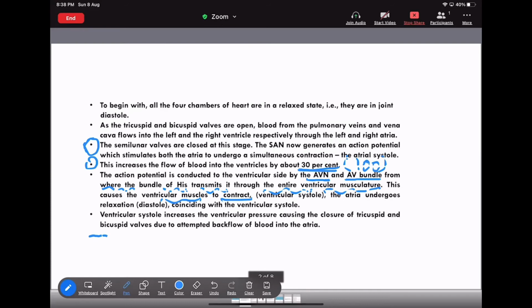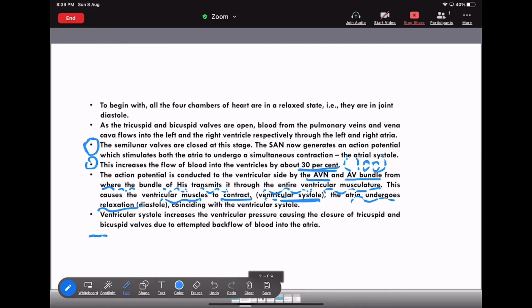Because of this, there will be contraction of the ventricle, and that is nothing but the ventricular systole. It's called ventricular systole. And now the atria undergo relaxation. That means the atria undergo relaxation at the time of ventricle contraction.